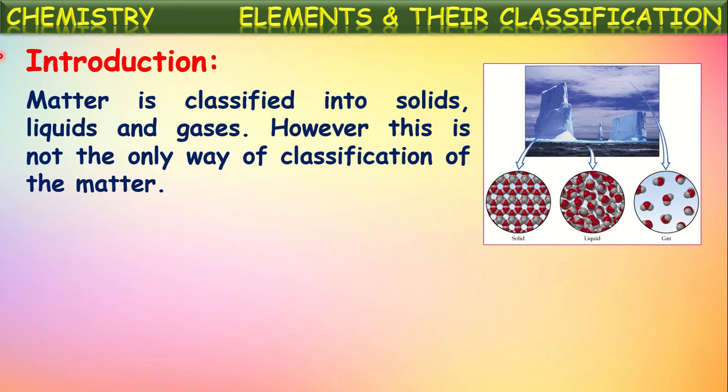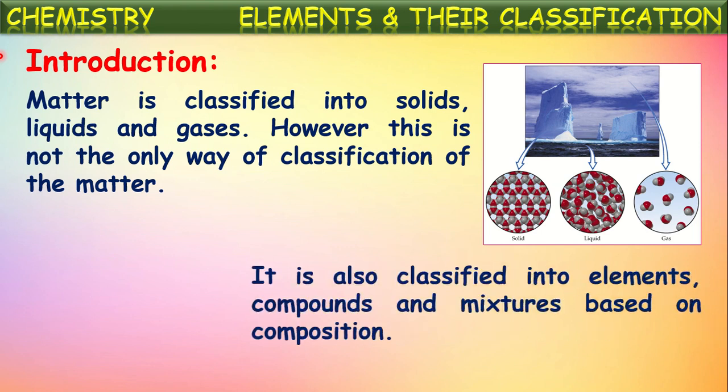However, this is not the only way of classifying matter. Matter is also classified into elements, compounds, and mixtures based upon the composition. Not only based upon the arrangement of particles inside the matter, this matter is also classified based upon the chemical composition. So based upon the chemical components present in the matter, it is classified into pure and impure substances, nothing but